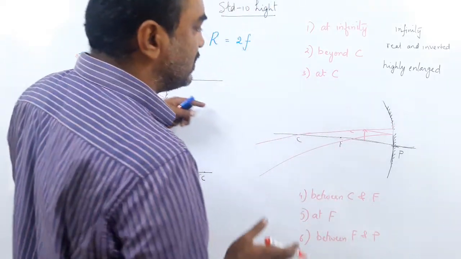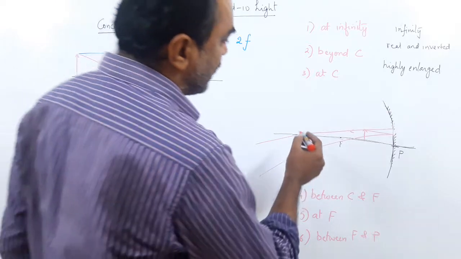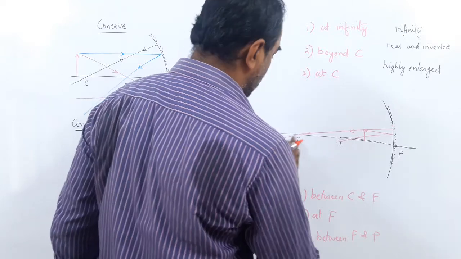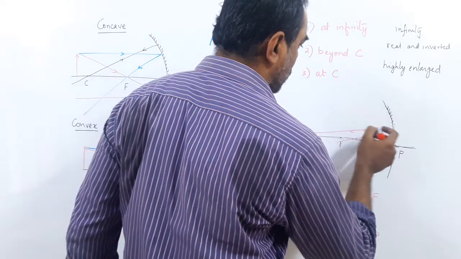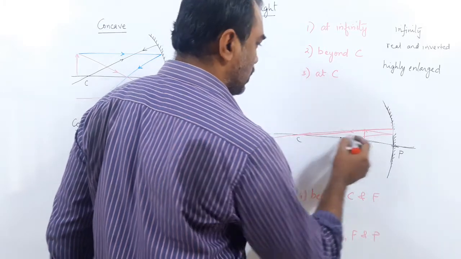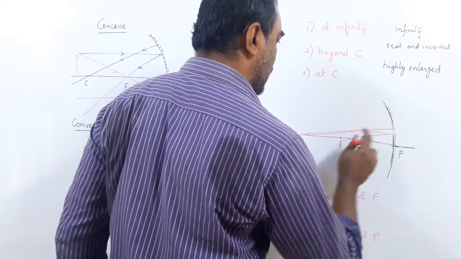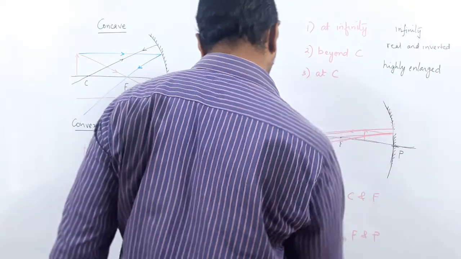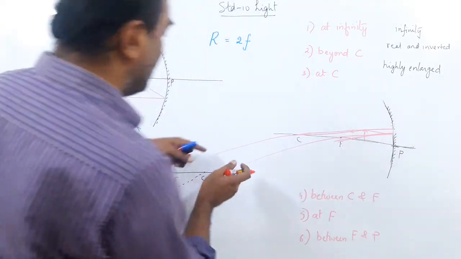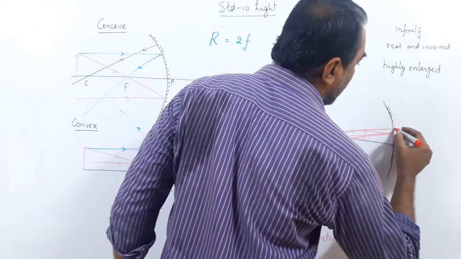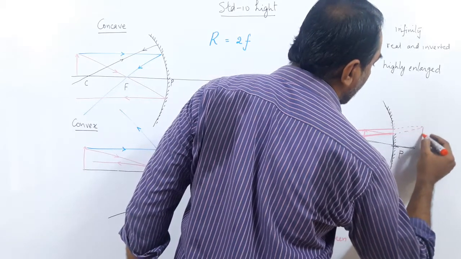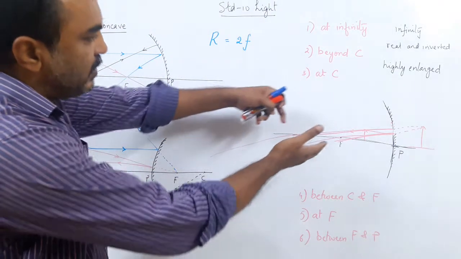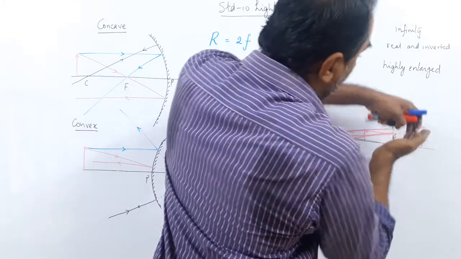Now you can see these are diverging, they are going far apart. They are separating. One is passing through C, goes back the own path. And one passing through F, one parallel to the principal axis, passes through F. Now they both are going very far apart. They will never meet. But if you trace it backwards, then they will meet here. So they will meet over here. Backward. So because the rays are going far away, now you trace them backward and they meet here.